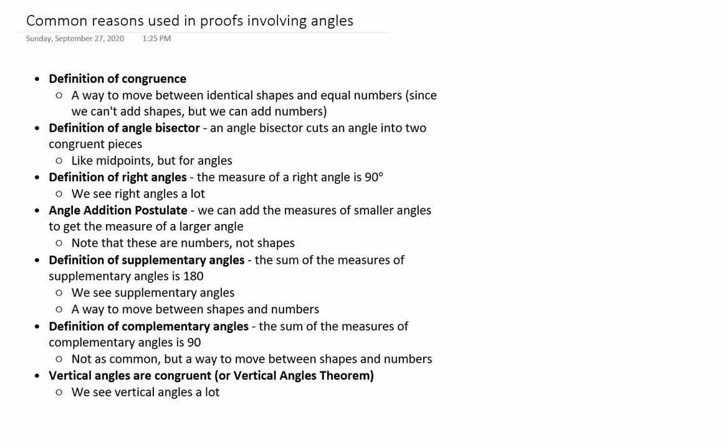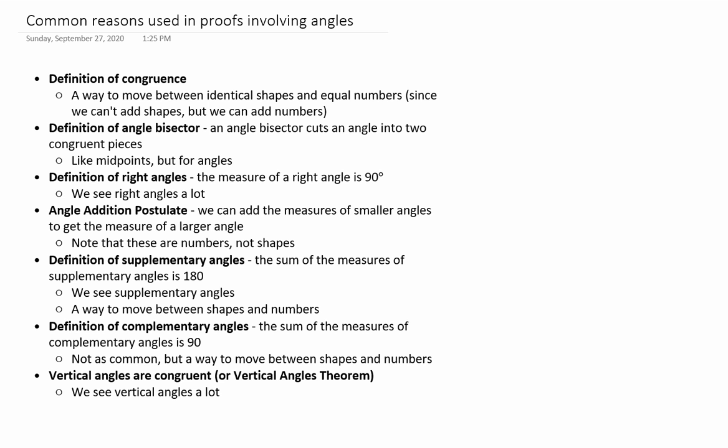So we wanted to take this chance to address some of the common reasons we're going to see up when we start working with proofs that involve angles. And there's going to be some similarities with the common reasons we see in proofs involving segments. First off, we're going to see a lot of definition of congruence because it's the most common way we're going to move between talking about shapes being the same and talking about numbers being equal.